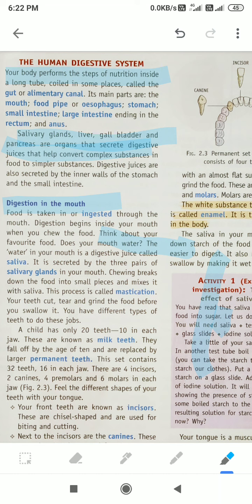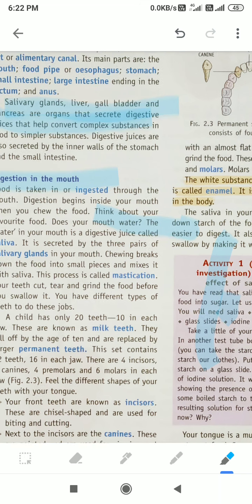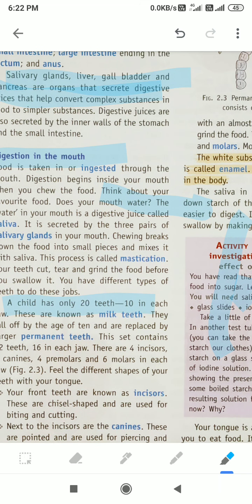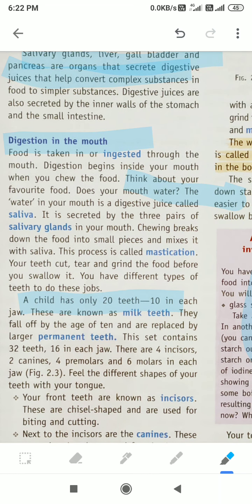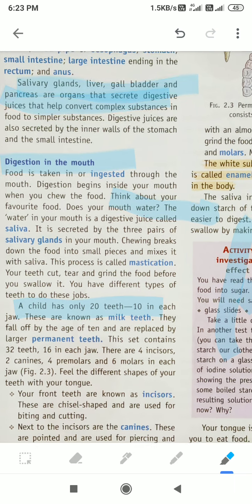Okay, this is a long chapter, this topic is very long, so I'll make the discussion a shortcut. See, a child has only 20 teeth, 10 in each jaw. These are known as milk teeth. They fall off by the age of 10 and are replaced by larger permanent teeth, and we have 32 permanent teeth.